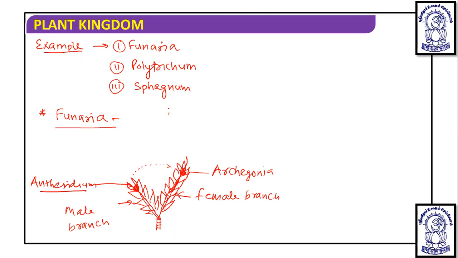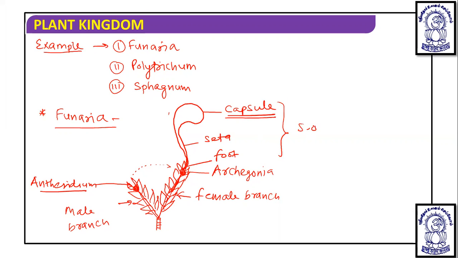So when the sporophyte develops from the zygote here, it looks like this. And the fruit remains inserted within this leafy part; the seta is here, and this is the capsule. So this is the sporophytic body, and this is the gametophytic body. Okay, this is the haploid body, this is the diploid body.